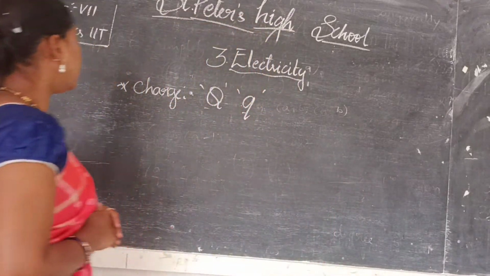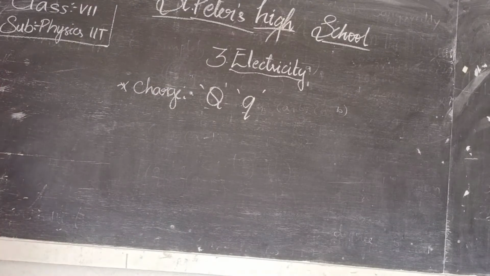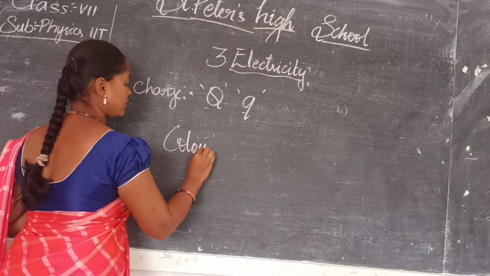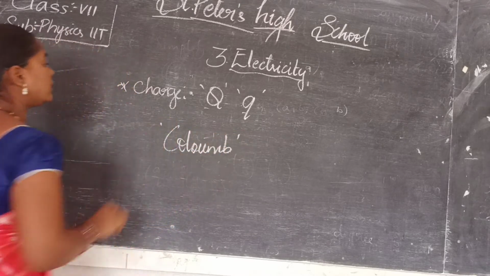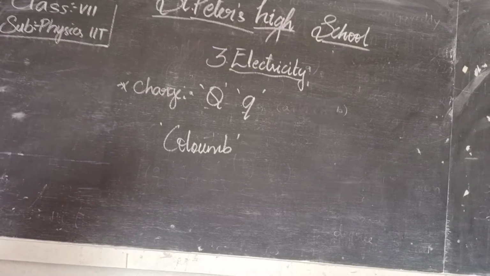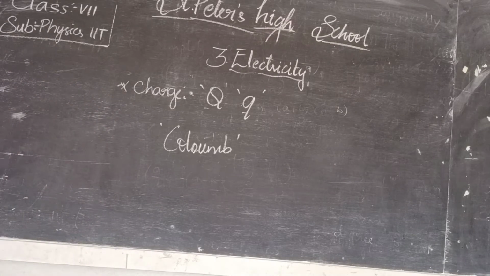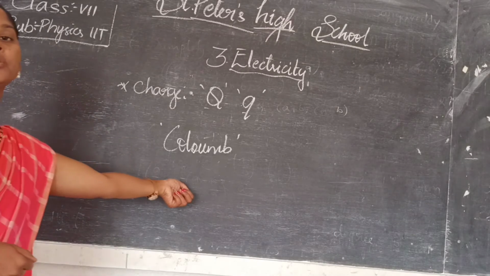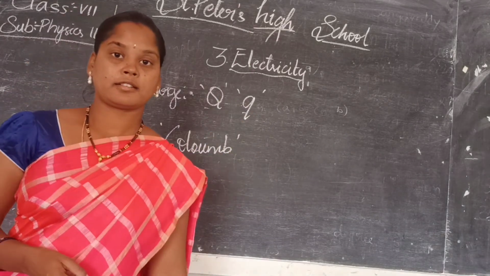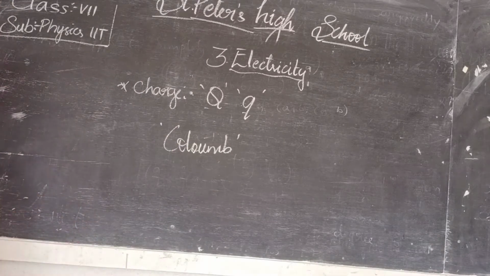The unit of charge in the SI system is coulomb. It is named after the scientist who defined charge, Coulomb. We even have Coulomb's law in the higher classes. So this is regarding charge.